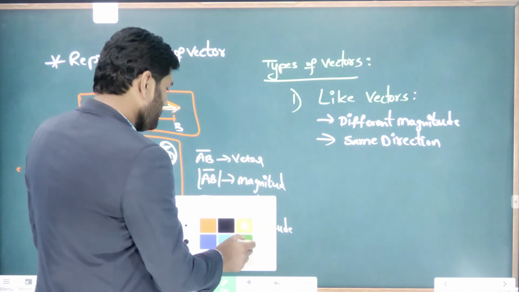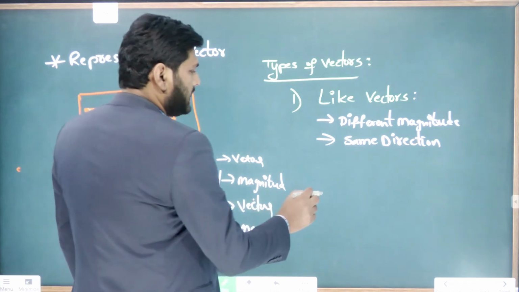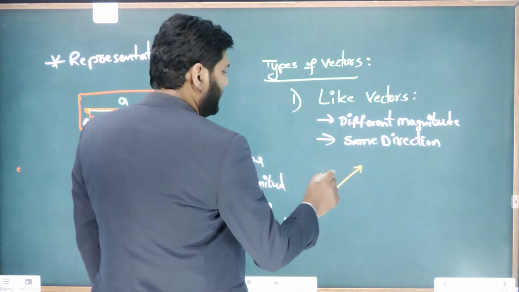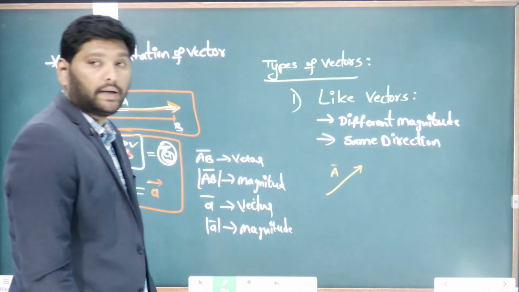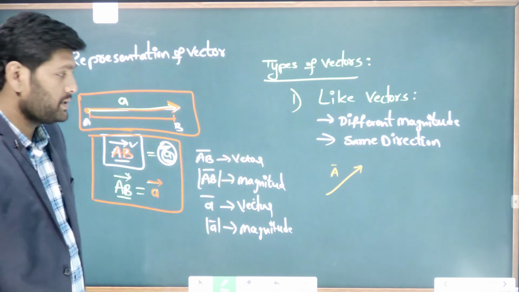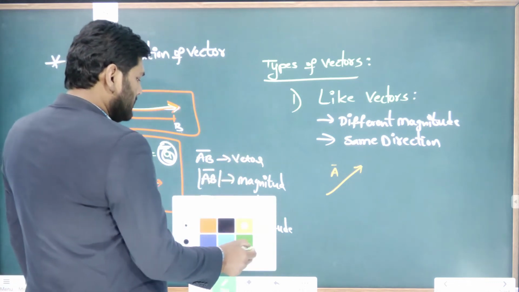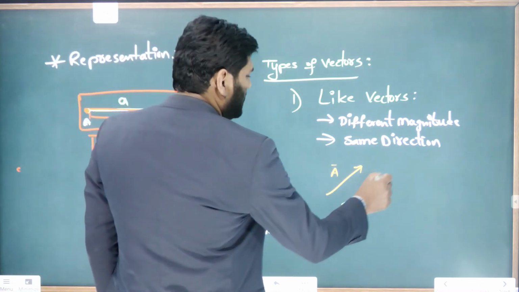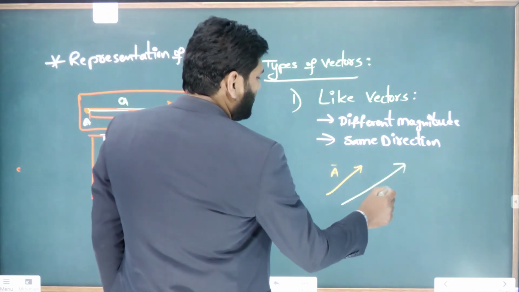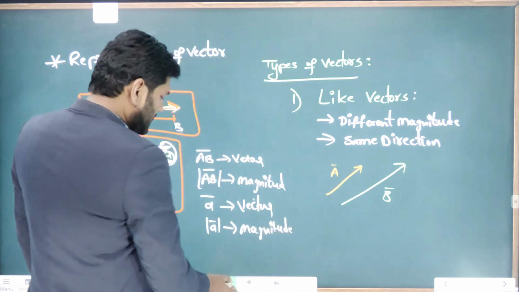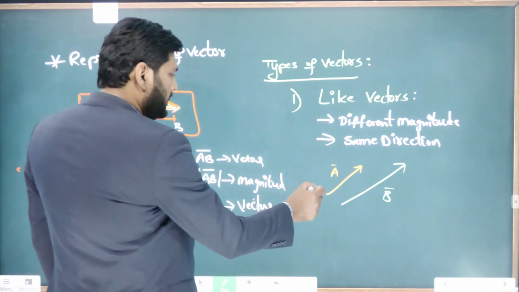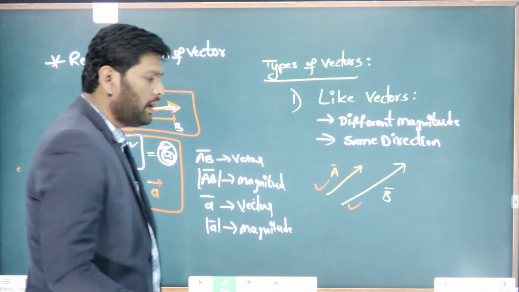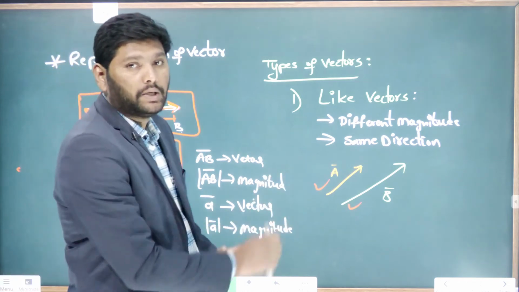Let us take a vector. This is a vector A bar acting in this direction. And let me take another vector here, this other vector B. Look here, this vector A and this vector B are all acting in the same direction.